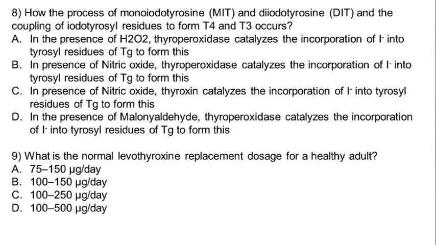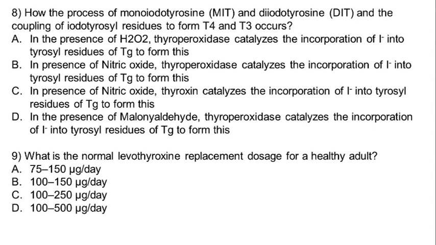Okay, so eighth question, how does the process of monoiodotyrosine and diiodotyrosine formation and the coupling of iodotyrosyl residues to form T4 and T3 occur? So can you guess the answer? You can write down the answer in the comment section also.